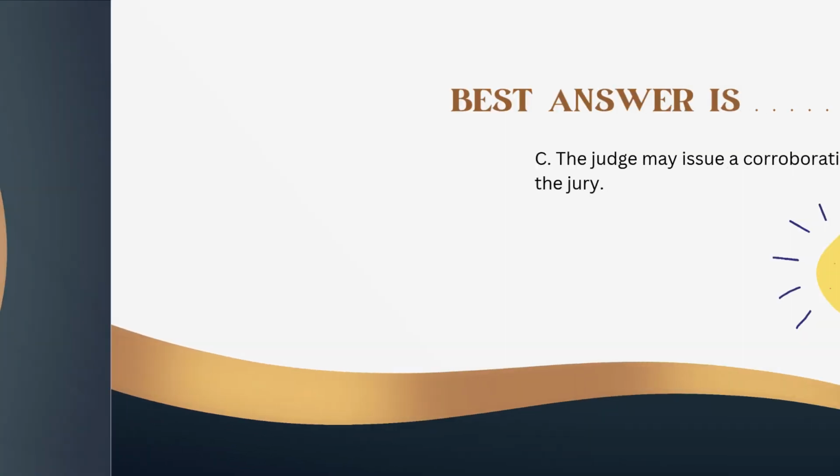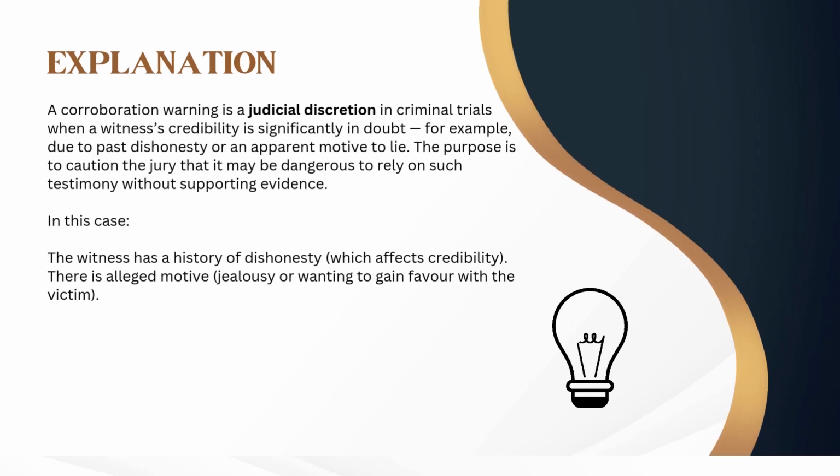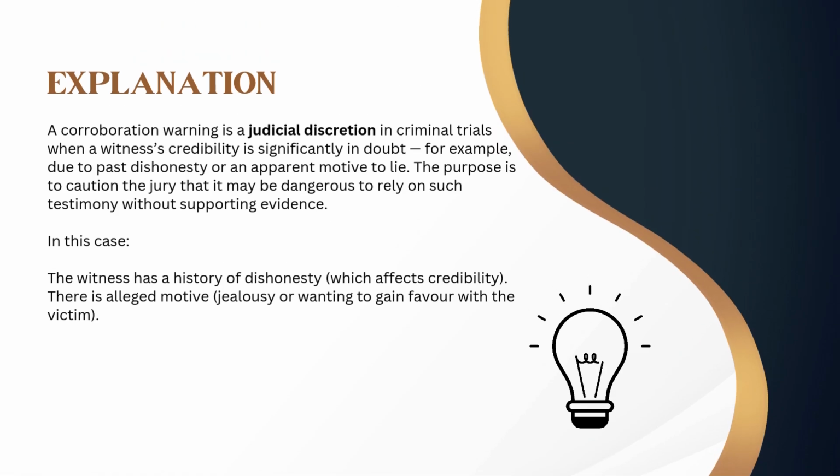The best answer is C. The judge may issue a corroboration warning to the jury. A corroboration warning is a judicial discretion in criminal trials when a witness's credibility is significantly in doubt, for example, due to past dishonesty or an apparent motive to lie. The purpose is to caution the jury that it may be dangerous to rely on such testimony without supporting evidence.